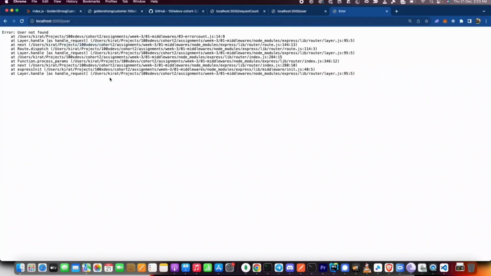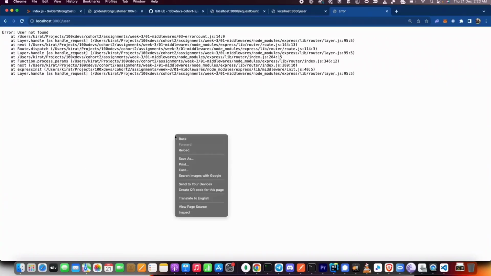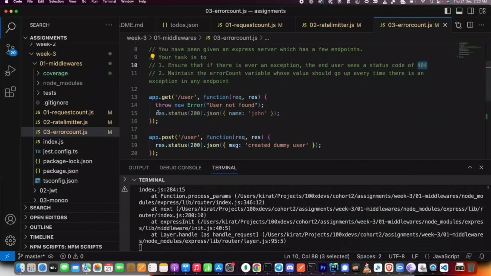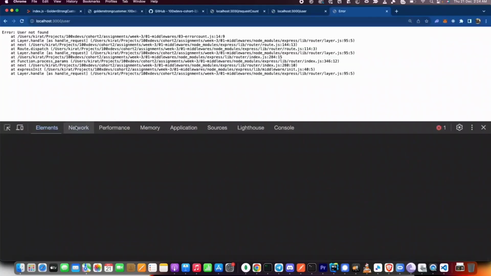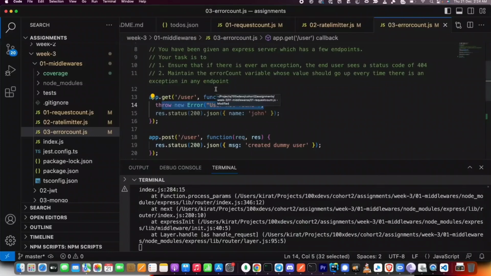You don't want these to come out, which is why, as you can see, the first one says, ensure that if there is an exception, the end user sees a status code of 400. Right now, what status code are they seeing? What is the default status code that Express returns? If the control never reaches a response, if there is just an exception thrown, the default status code that you will see is 500. What is the assignment? Make it 400. How can you do it? There are a few ways.